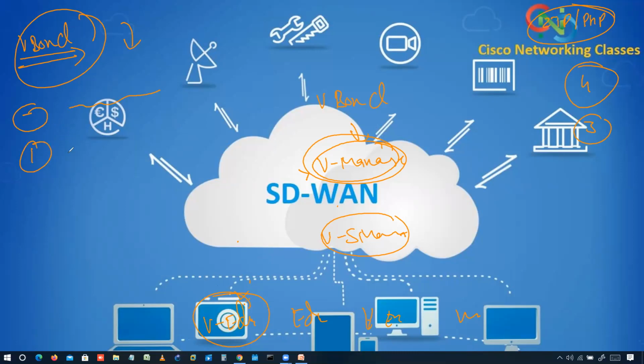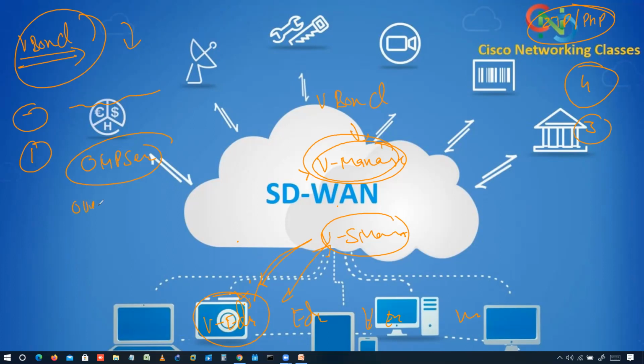Basically they have the connection, right? Once authentication is done with vSmart, what will happen here? They will establish an OMP session between each other. And what is OMP basically?